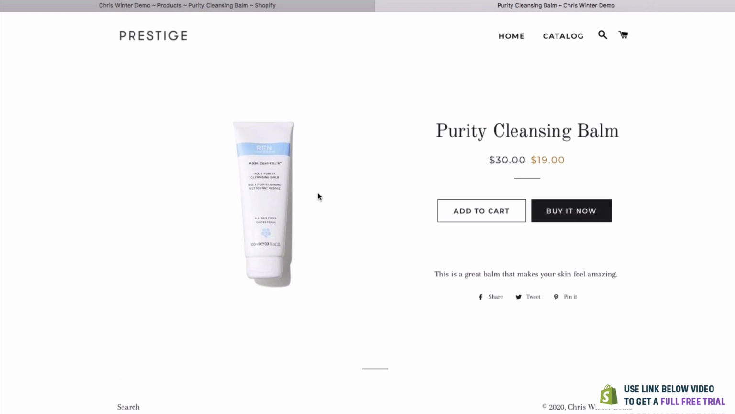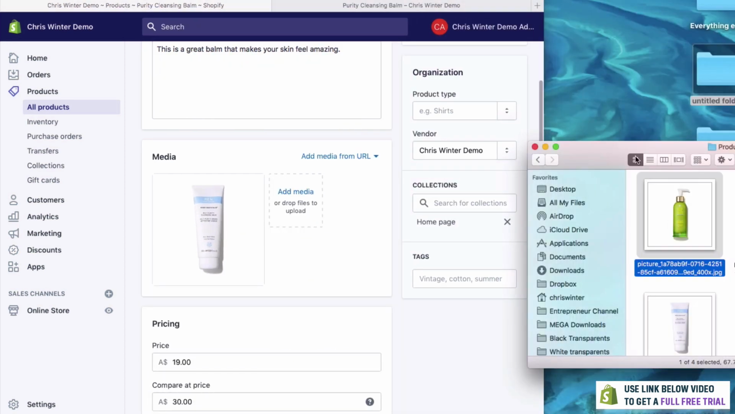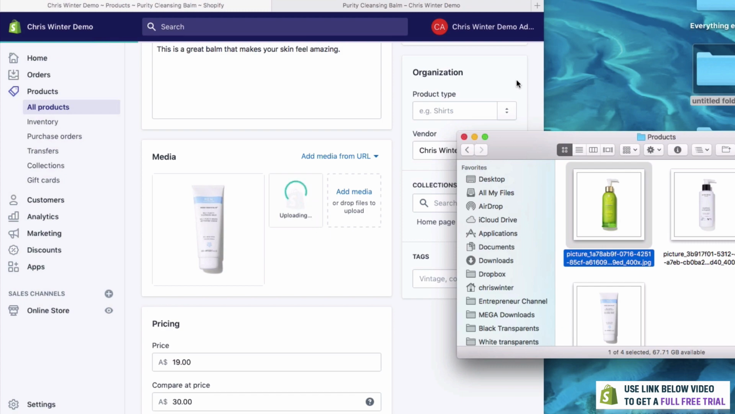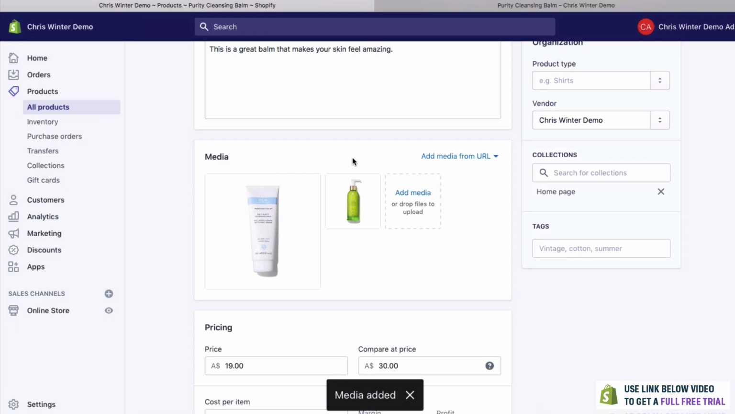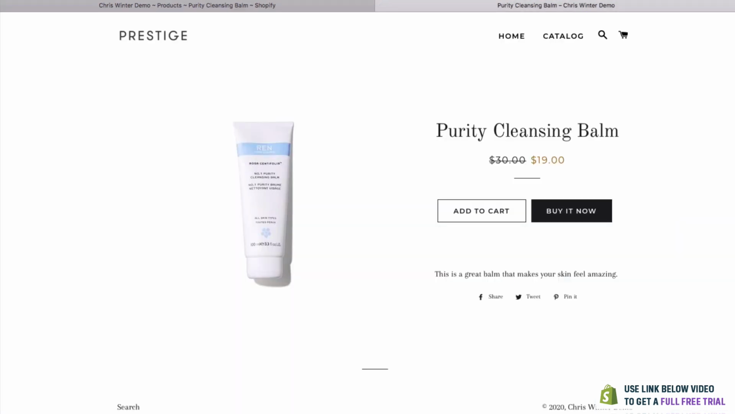But say we wanted to add a second photo here. Now, I don't have a second photo of this one, but I can add another photo. Let's just add this one right here. We can add this. And let's see what happens now if we look at the page. So we now have our second photo. As you can see, as I scroll up and down, we now have our second photo right here.